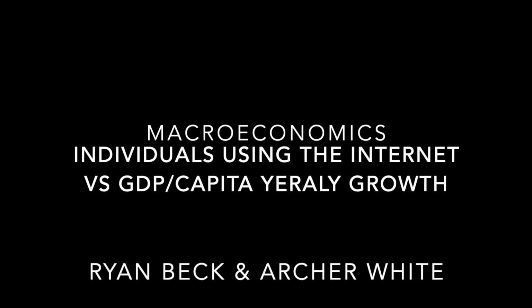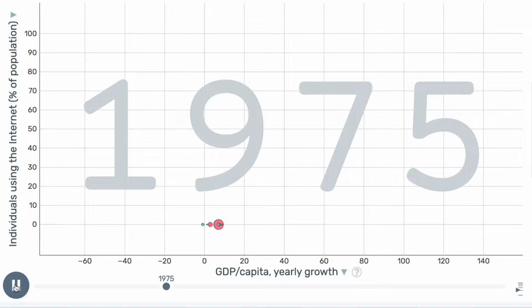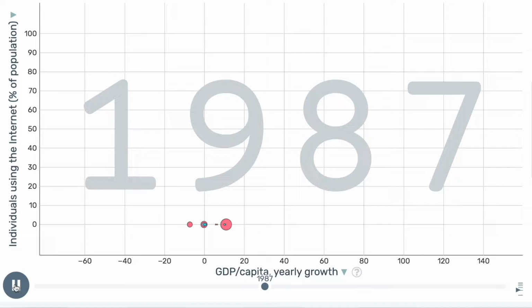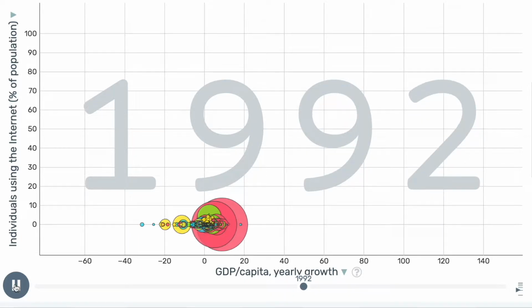Today we will be talking about the effect that individuals using the internet have had on GDP per capita yearly growth. Initially, we thought that as more individuals use the internet, the GDP would be positively affected. We can see from the graph that there are many countries with fluctuating GDP per capita growth.